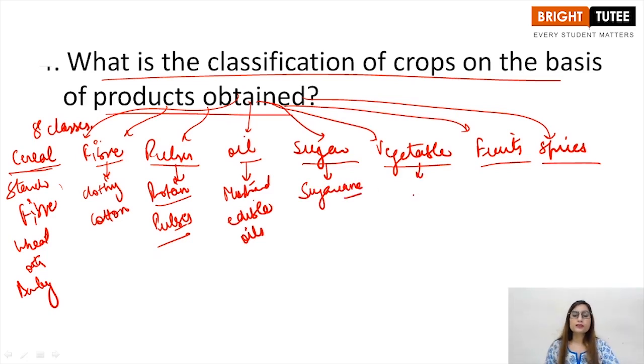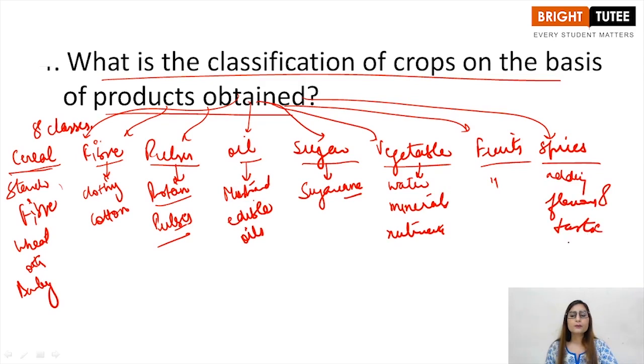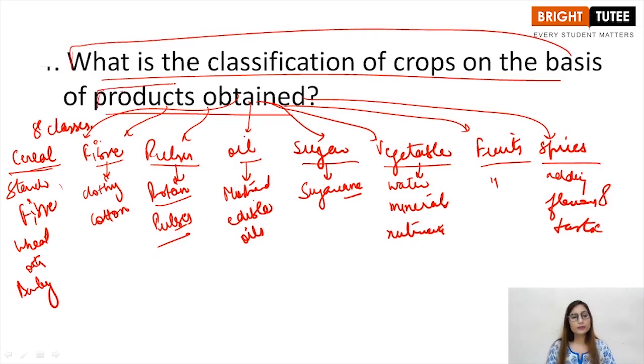Then vegetables, from this crop we obtain the vegetables which are good in water content, minerals and nutrients, right? Same goes for fruits. And then spices, which are utilized for adding flavor and taste to our food, and examples can be coriander powder, turmeric, etc. So this is a classification based on the products obtained, and these were the important questions for this topic.